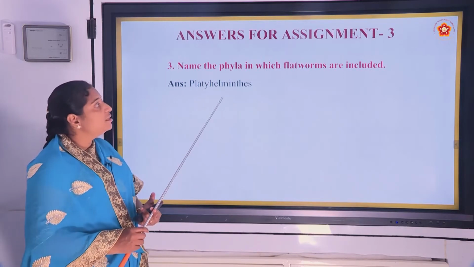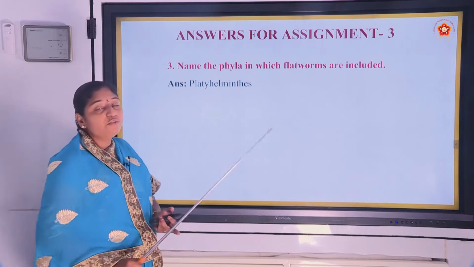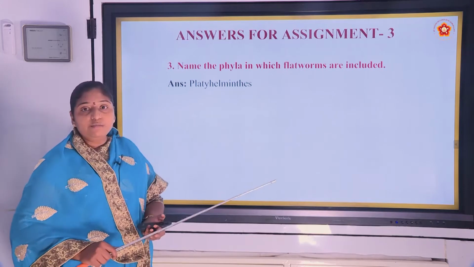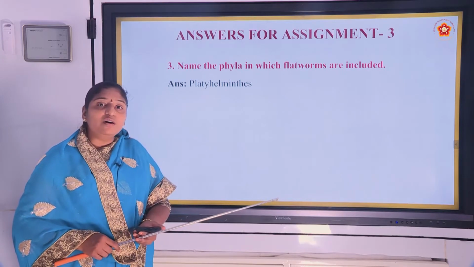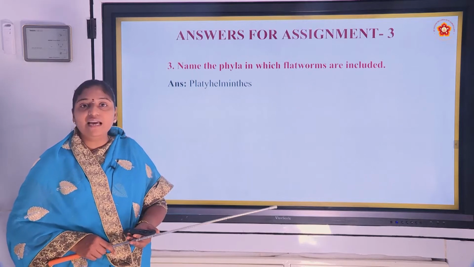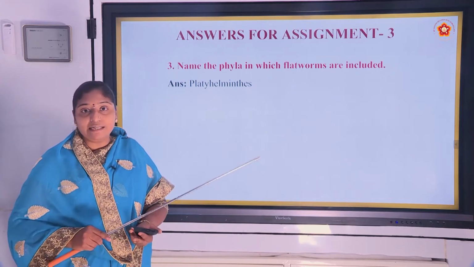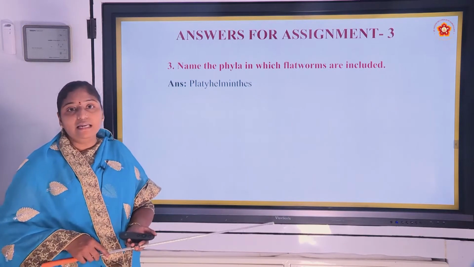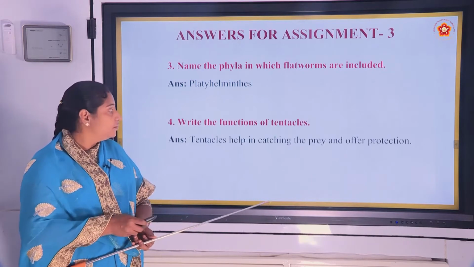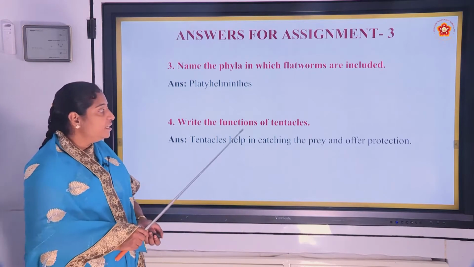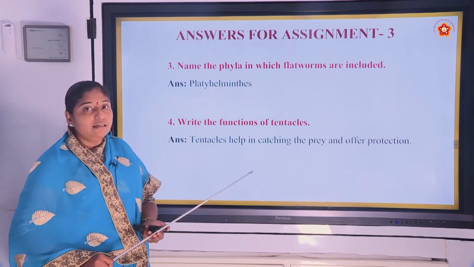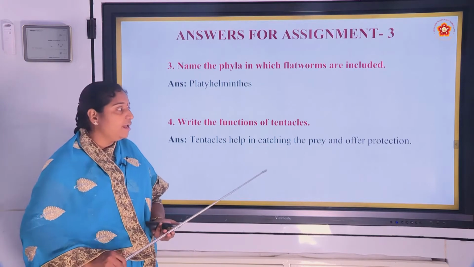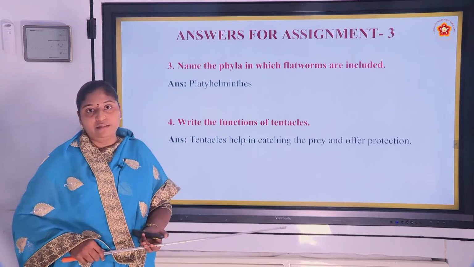And the third question is, name the phyla in which flatworms are included. Why these are called as flatworms? I already explained, because dorsiventrally, both front and back side, the organisms are flat. Hence, they are called as flatworms. And answer is Platyhelminthes. And the next question is, write the functions of tentacles. Answer, tentacles help in catching the prey and offer protection.